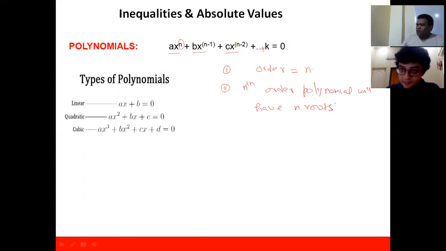And these roots may be equal, may be different. Roots may or may not be equal, right?